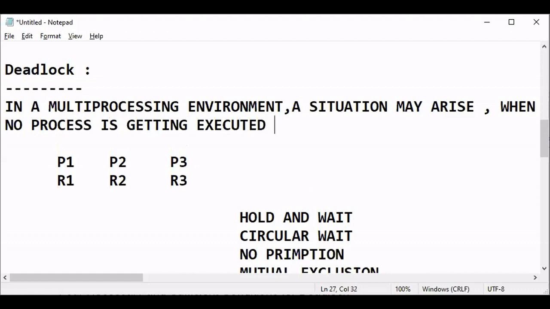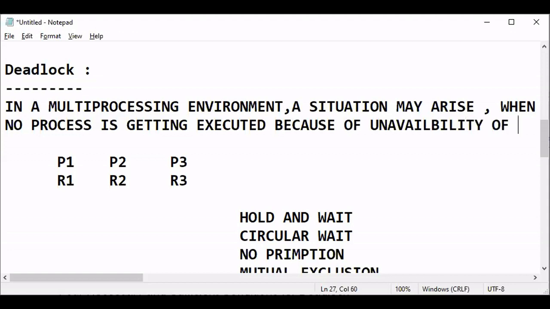No process is getting executed because of unavailability of resources. Actually the resource is available, but it is not given to that process, so we can say it is unavailability, or availability of resources.